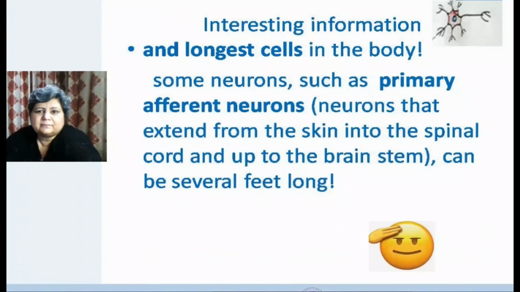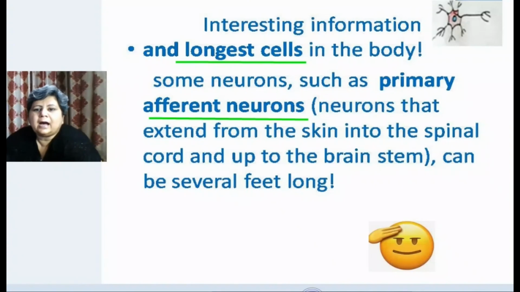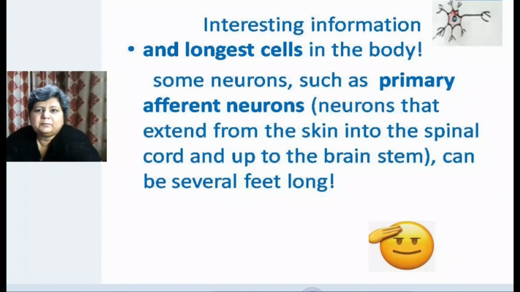Another interesting piece of information is that these are the longest cells. In the previous part of the lesson also we studied that these are the longest cells. Some neurons, such as the primary efferent neuron, extend from the skin to the spinal cord and up to the brain stem, and can be several feet long. We took one example also, the sciatic nerve, which may contain such neurons running from the lower part of your back to the tip of the foot toes. So they can be so long.